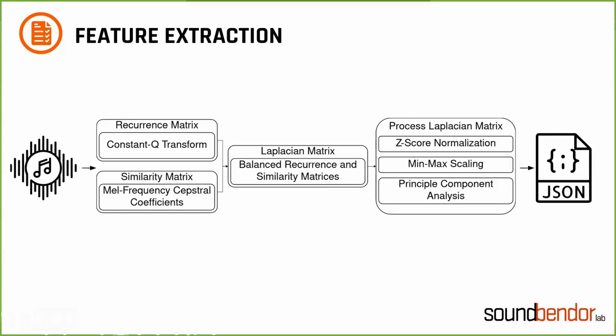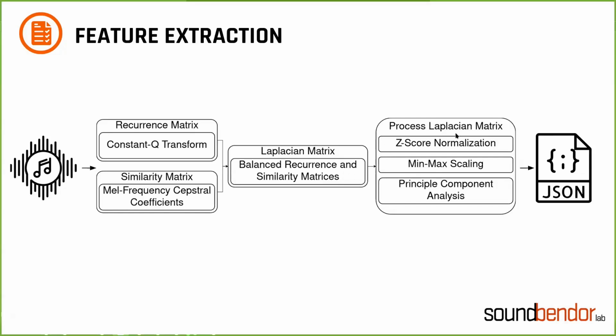Both the recurrence and sequence matrices are combined into a balanced combination right here before we finally create a Laplacian matrix on that combination. The eigenvectors of the Laplacian matrix are run through a median filter and used to create a normalized Laplacian matrix. So this Laplacian matrix acts like a diffusion operator on the graph, modeling the spread of timbre throughout the song. At this point, we have a matrix of number of beats rows and number of beats columns, where the values at different positions indicate the similarity or connectivity between the row and column beats.